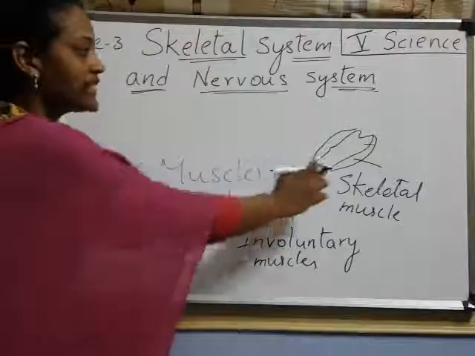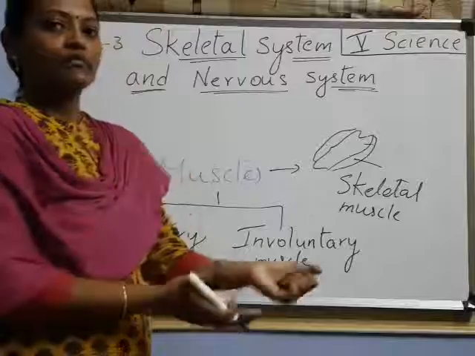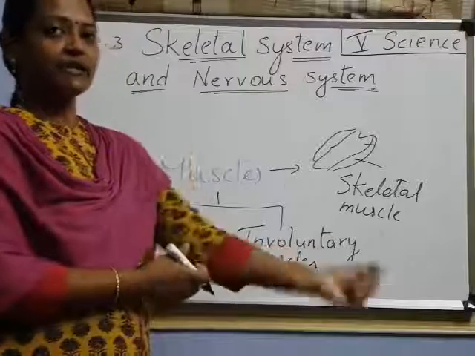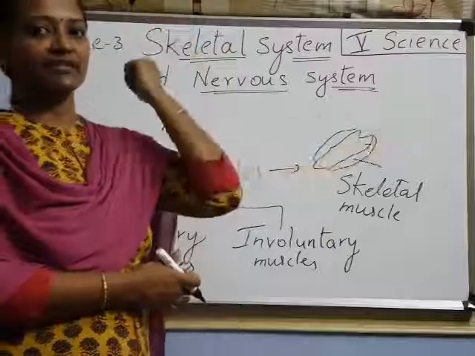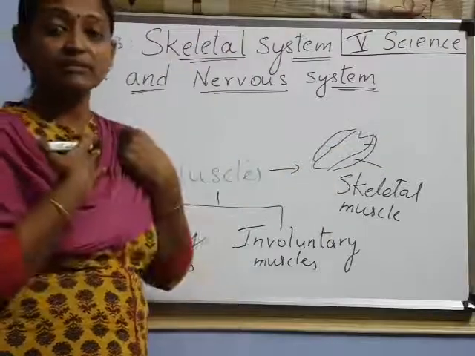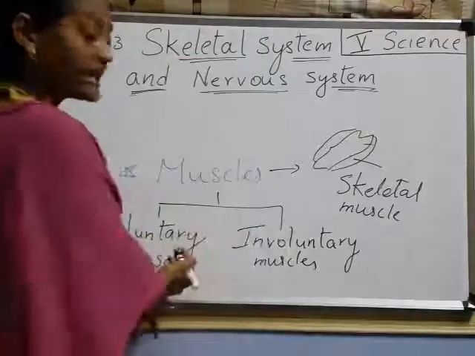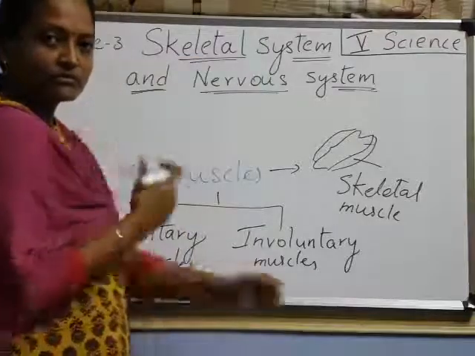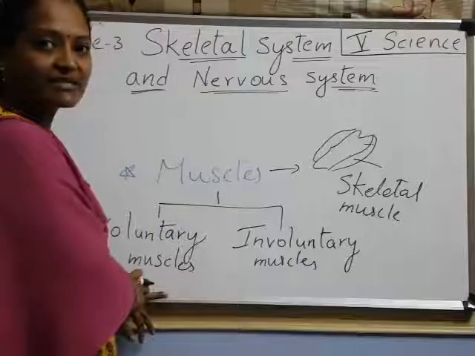Voluntary means we are able to move. See, I want to move my hand like this, and now like this. With my knowledge I am able to move it. That means the movement is in my control. That we call voluntary muscle.